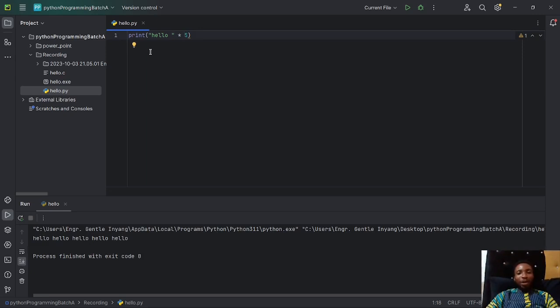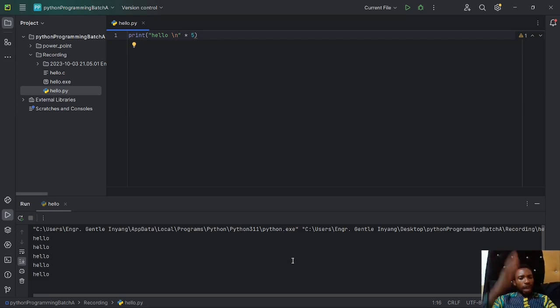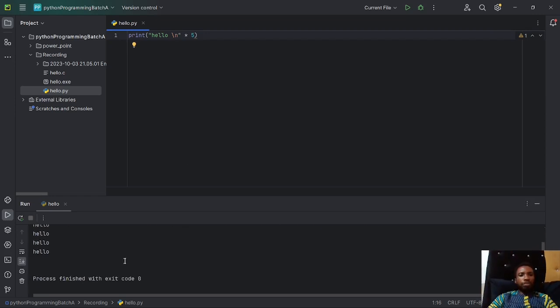Okay, what I'm going to do is pass slash n. Each time you print hello, before you go back again, ensure that you take me to the next line. That's what it means. So it will print hello, the cursor will take you to the next line, and then go back, repeat the same process until it's 5 times. If I run this code, it's going to print hello downward, hello, hello, hello, in a straight line, like the y-axis instead of the x-axis, right? So that's it.